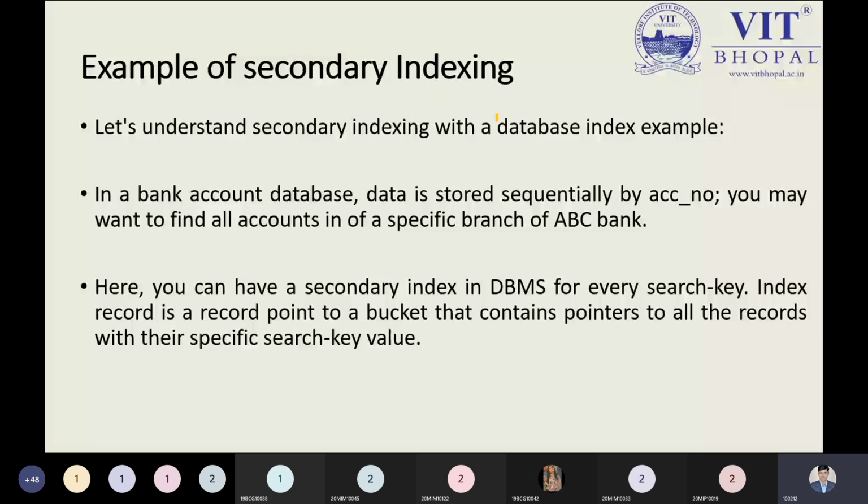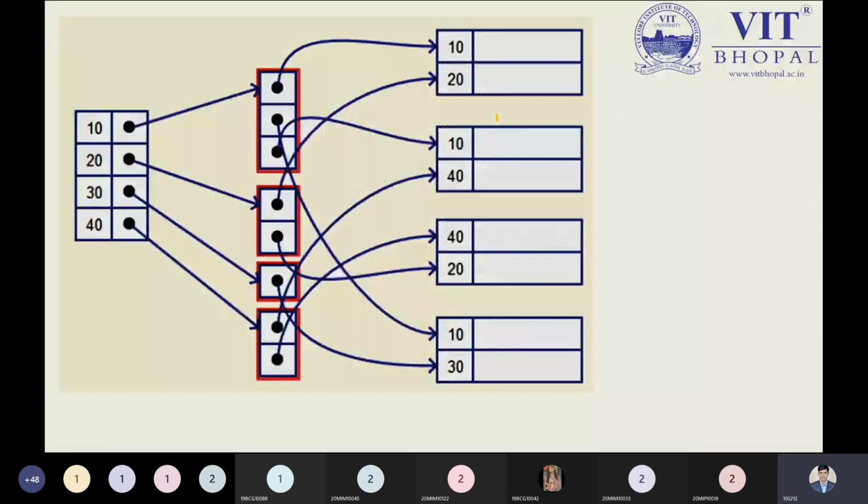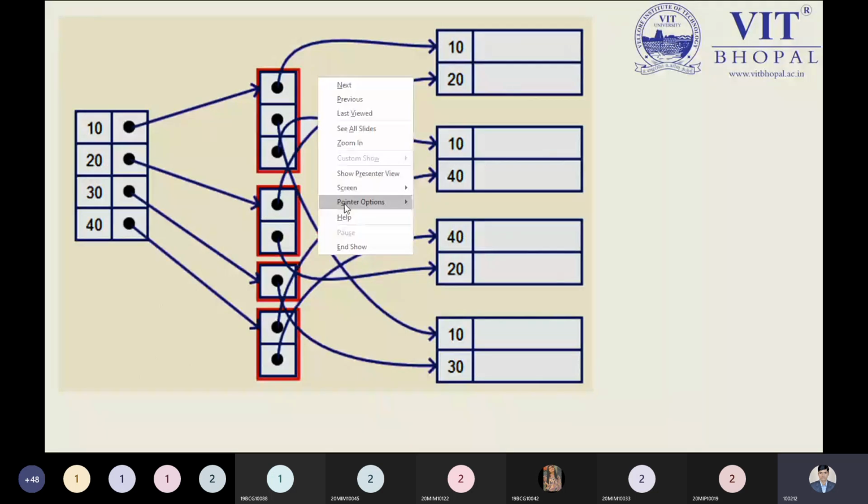See this example. We have this example right now. This is a secondary level. 10 will be referencing over here to 20, and 20 will be referencing over here. Here we are expanding the secondary level. So we have 10, 20, 30 over here, and we are referencing all the things properly. So 10 is required at any point, so it will take the reference.